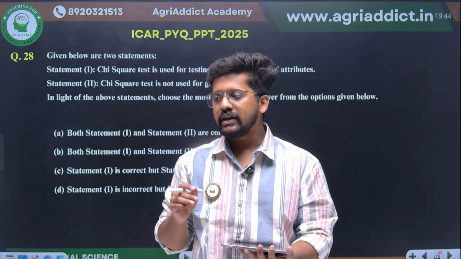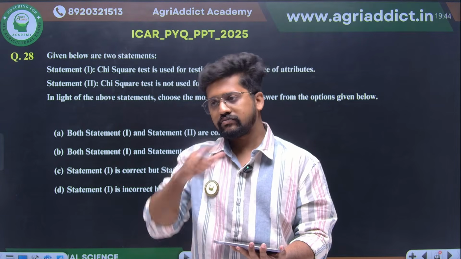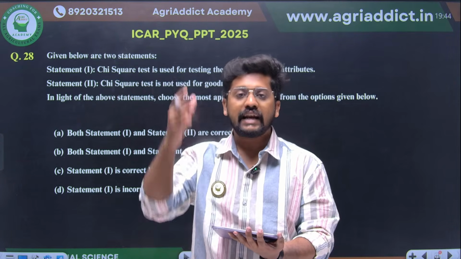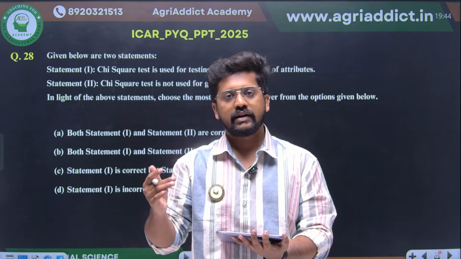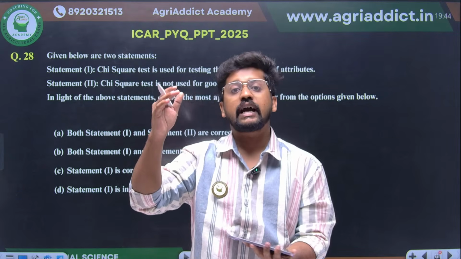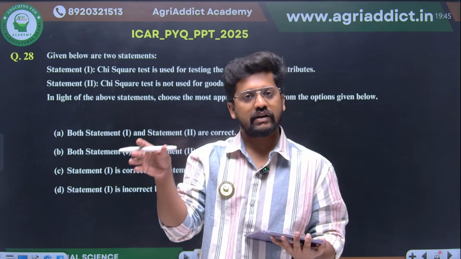At the same time, if you are asked to assess the length of a plant, the height of a plant, whether it will be 1 meter, 2 meter, 3 meter, no, you can divide it, right? So therefore, there can be continuous variables also. That is the difference between categorical variables as well as continuous variables.